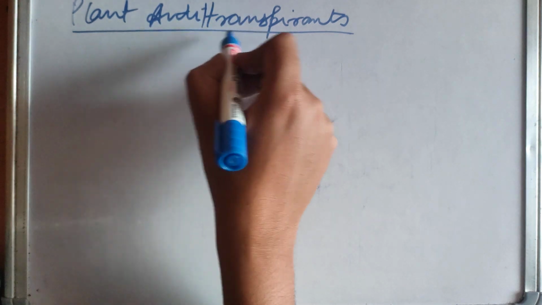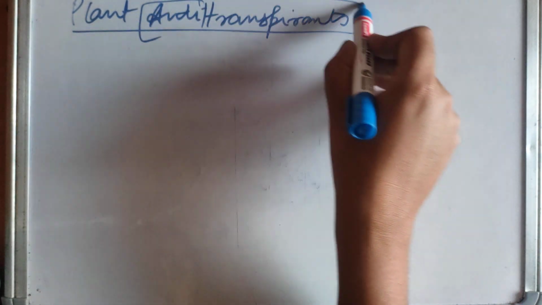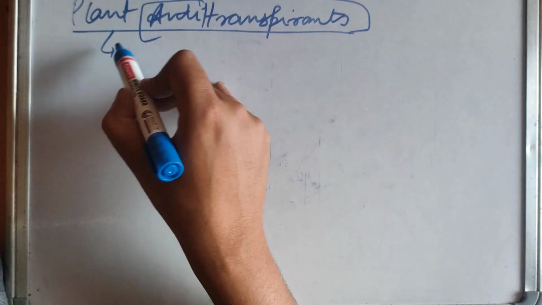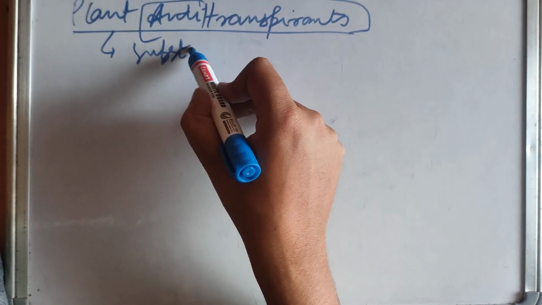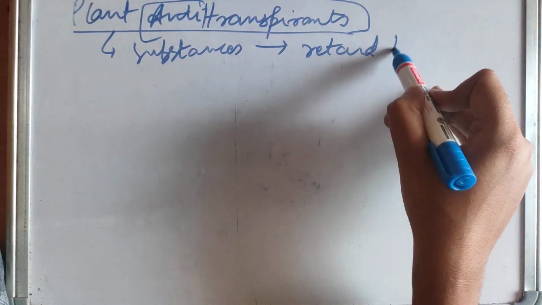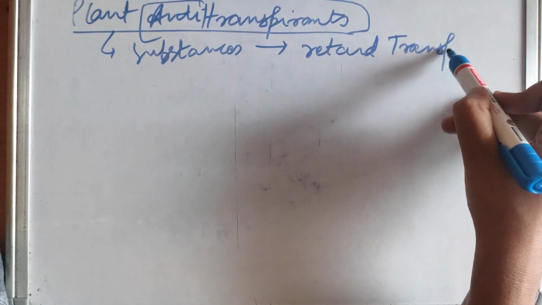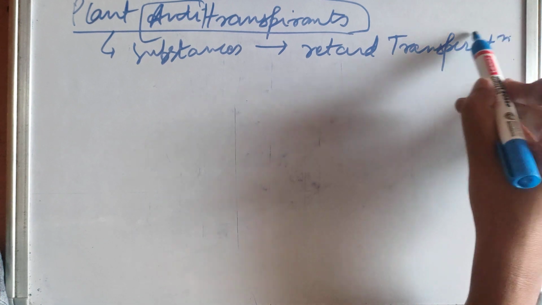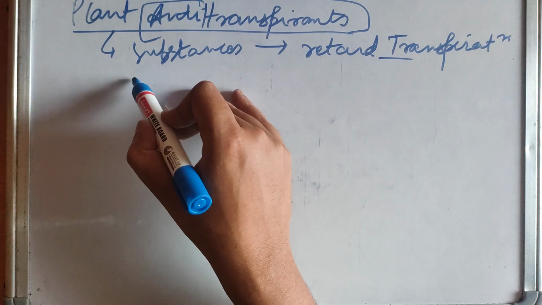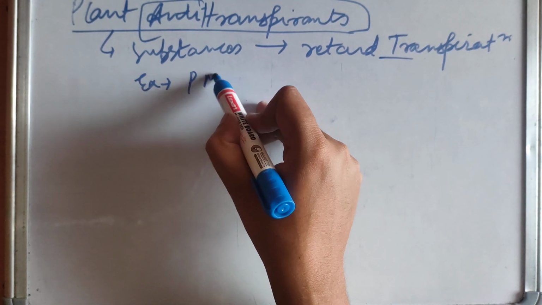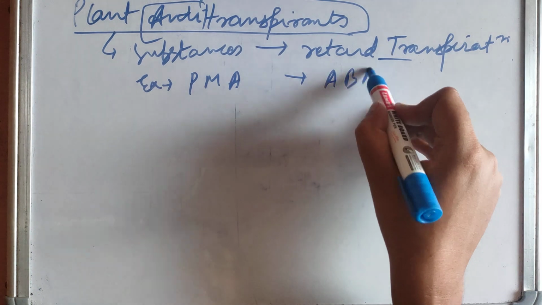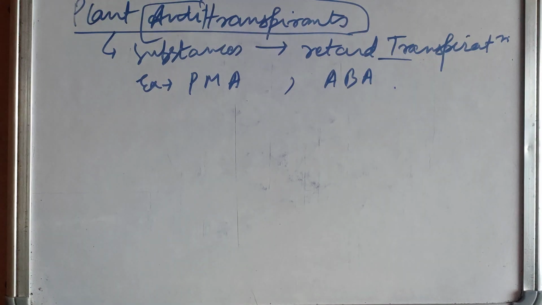As the name suggests, anti-transpirants are substances which are applied to plants to retard their transpiration. For example, you can say PMA, that is phenyl mercuric acetate, or you can say ABA, that is abscisic acid.